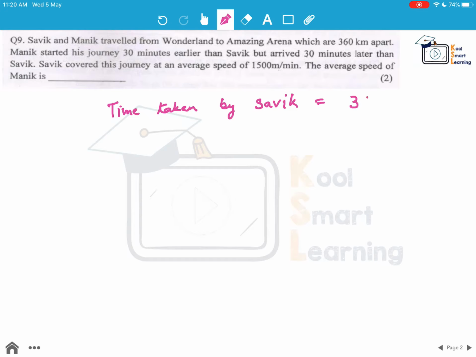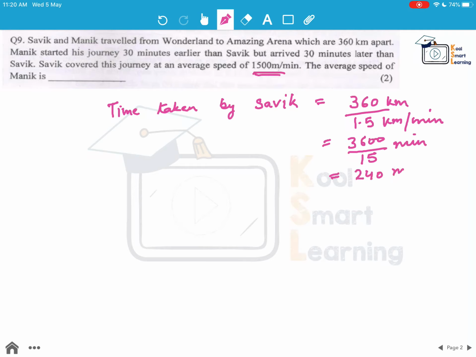He travels a 360 kilometer distance at a speed of 1500 meter per minute. So this is 360 kilometer. The 1500 meter per minute, we'll convert into 1.5 kilometer per minute. So this comes out to be 360 divided by 1.5, which is 240 minutes.